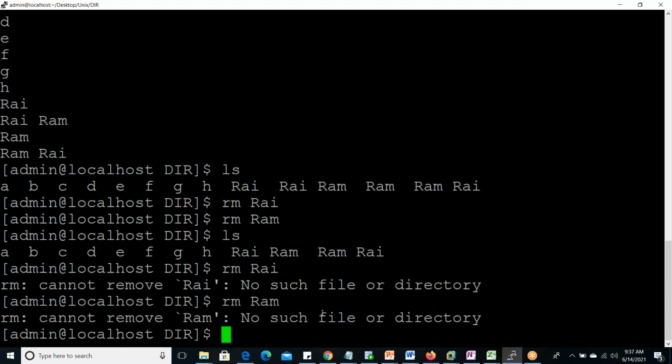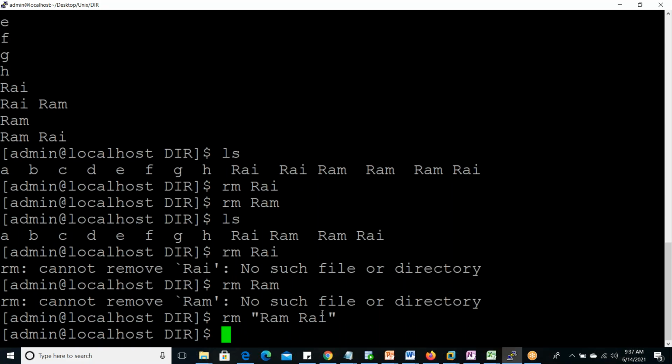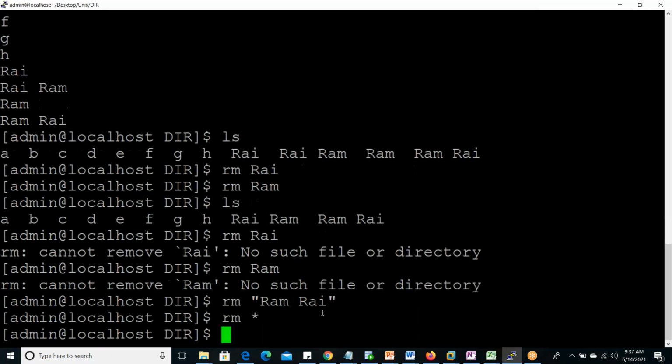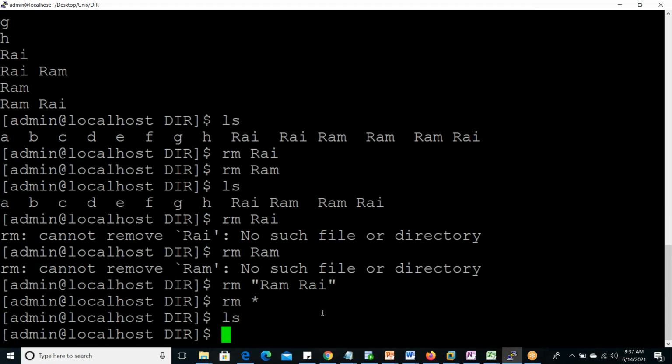If you give RM, it will delete. So we have to delete in this way now. Whichever way we created, that way we can delete. Now deleted. Okay, so this type of confusion will come. Now if we want to delete all files, then RM star, all files deleted. ls, nothing is there now. Okay, so in this way, single file we created, multiple files we created, and if multiple words are there, that